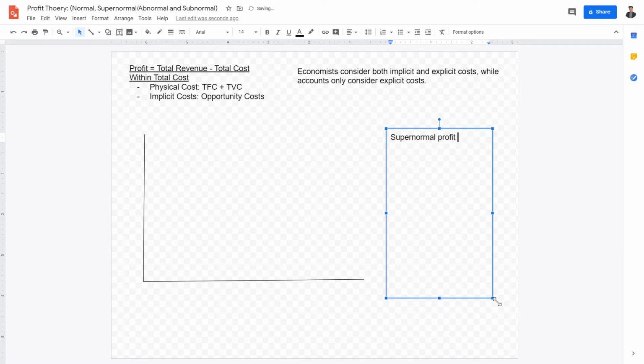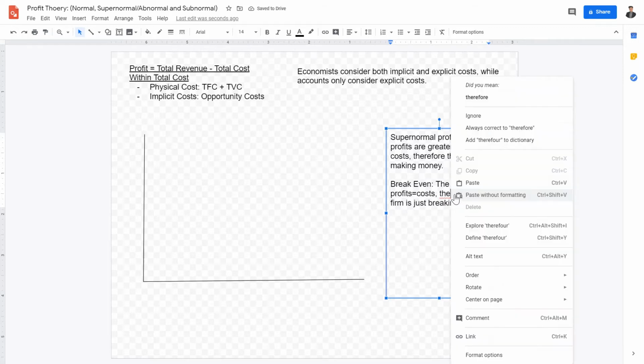Supernormal profit refers to when profit is greater than costs, therefore the firm is making money. Now the second thing is break even. Break even basically means the profits equal costs. Therefore, the firm is just breaking even.